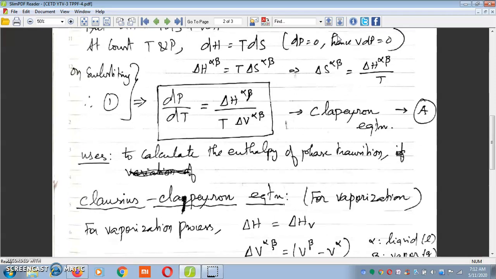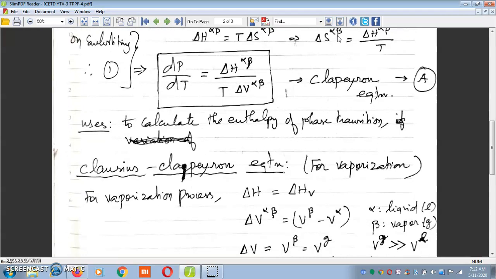Next we will see the Clausius-Clapeyron equation. This equation is applicable only for vaporization. Therefore, we can substitute del H alpha beta as del H V, that is change in enthalpy for evaporation, and del V alpha beta is equal to V beta minus V alpha, where alpha is liquid phase and beta is gas phase.